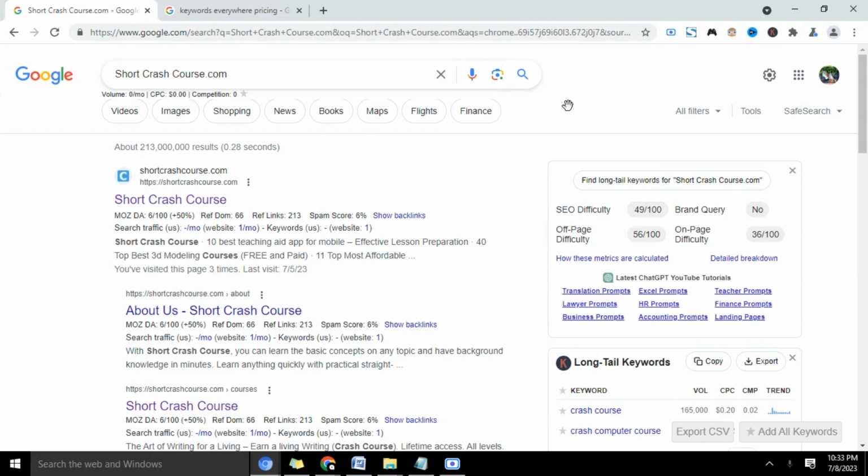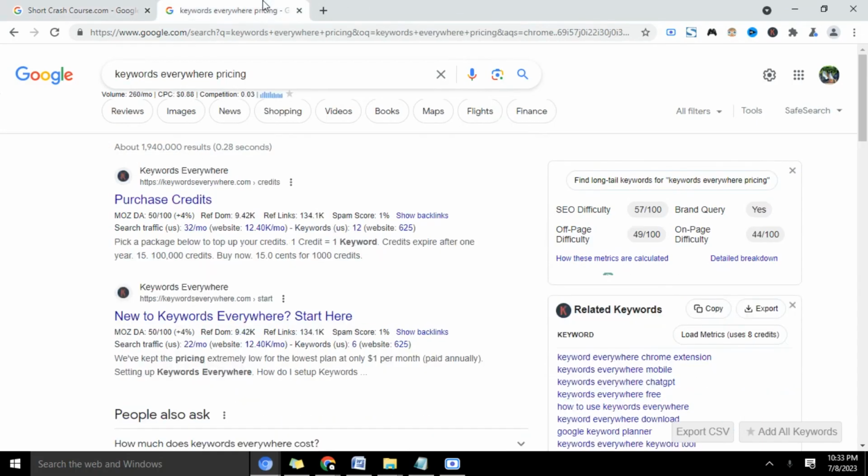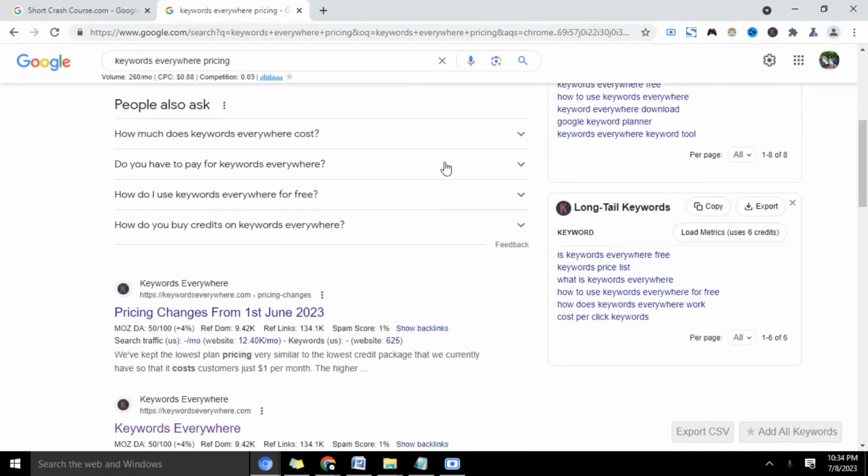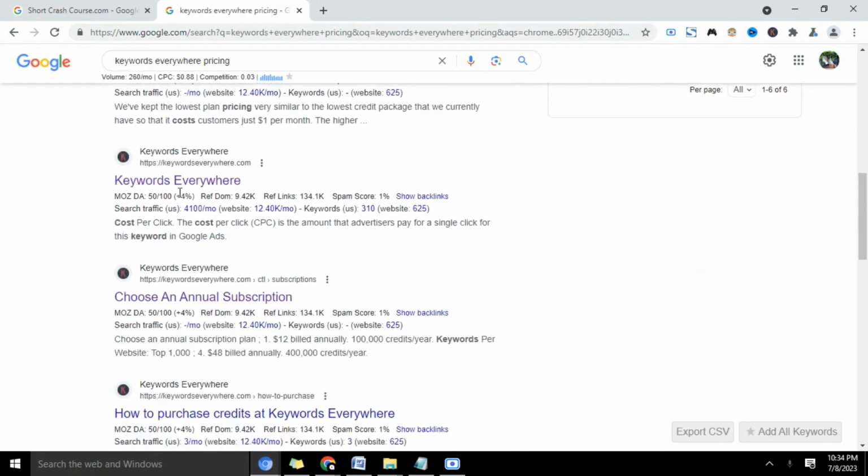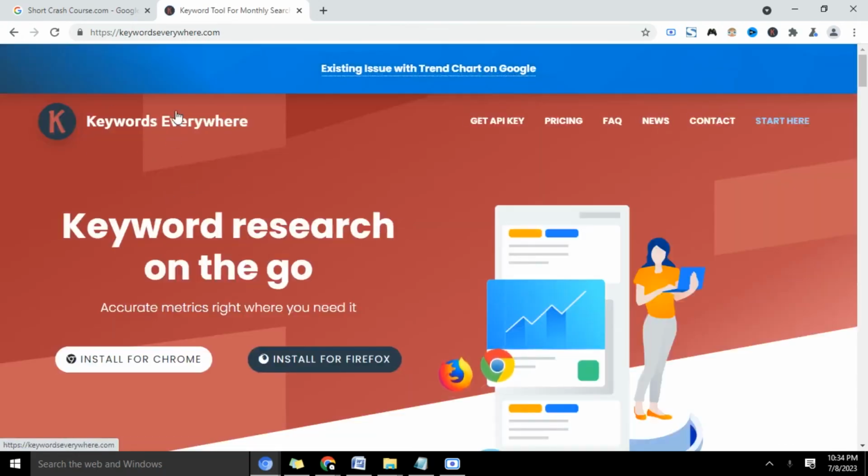Keywords Everywhere pricing. Okay, so like I said in our former video, Keywords Everywhere has a very considerable and affordable price that is suitable for startups and individuals that have a low budget for their keyword research plan. Now, for us to know the Keywords Everywhere pricing, we need to go to the Keywords Everywhere website, then click on pricing. That page is keywordseverywhere.com/pricing. So you can go to the homepage of Keywords Everywhere, then click on the pricing page.